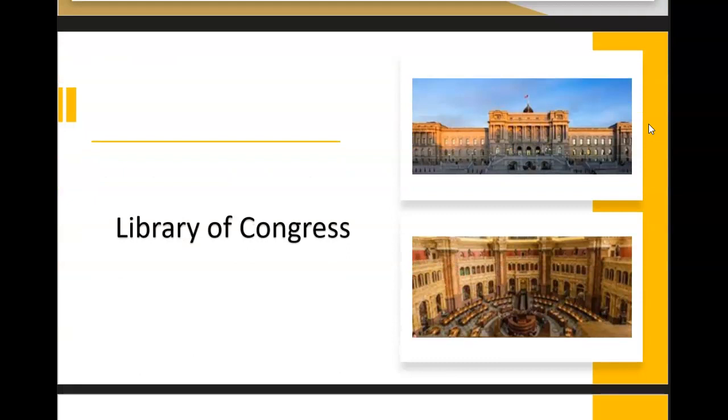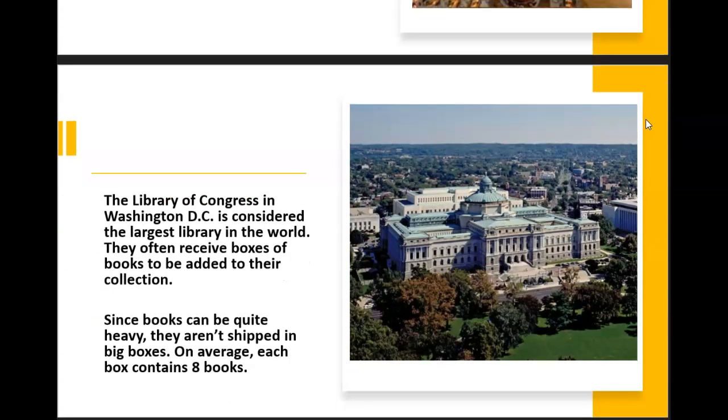So today we're going to talk about the Library of Congress. This is the super cool giant library in Washington, D.C. And the Library of Congress is considered the largest library in the world. That just looks amazing to me. I could go in there and just be a happy camper forever.